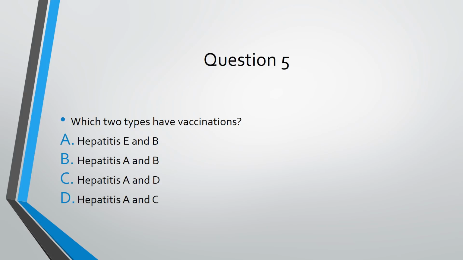Question 5. Which two types have vaccines? A, hepatitis E and B, B, hepatitis A and B, C, hepatitis A and D, or D, hepatitis A and C? The answer is B, hepatitis A and B.